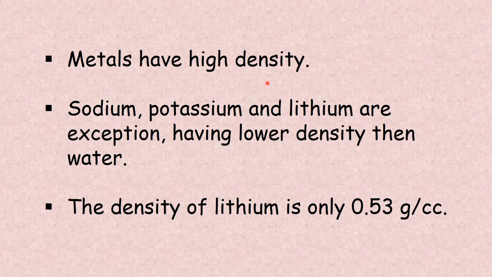Metals have high density. Usually metals have high density. Sodium, potassium and lithium are exceptions, having lower density than water. The density of lithium is only 0.53 gram per cubic centimeter and the density of water is 1 gram per cubic centimeter. Means lithium is having low density.